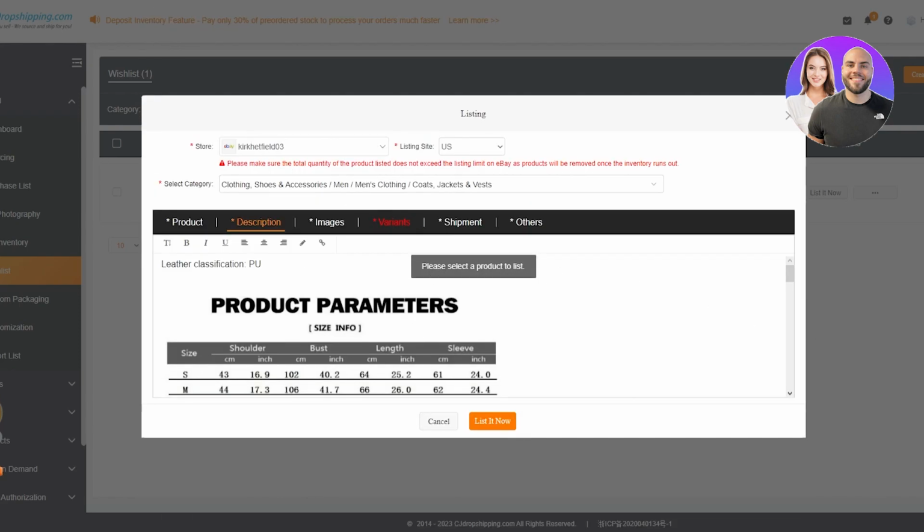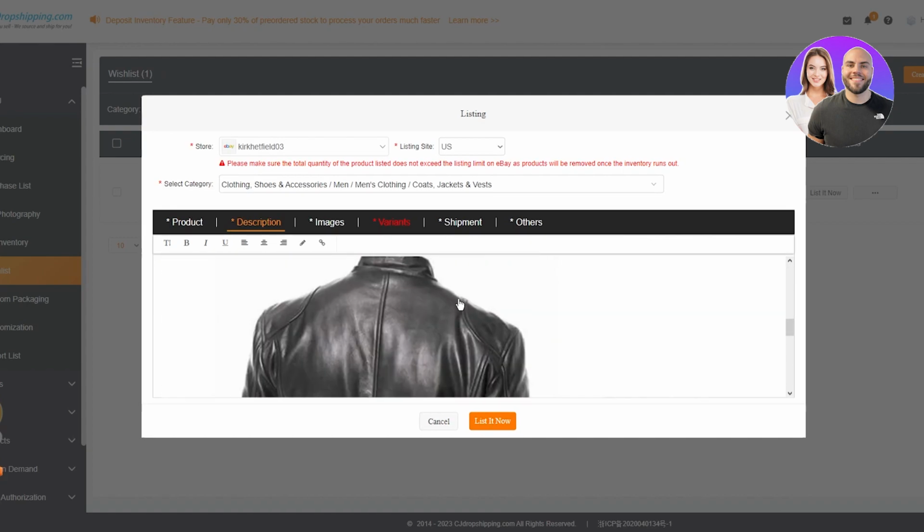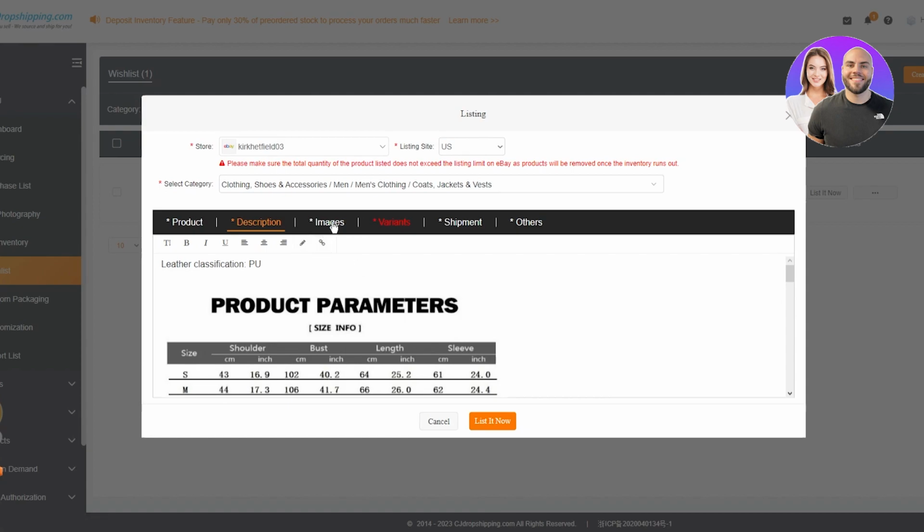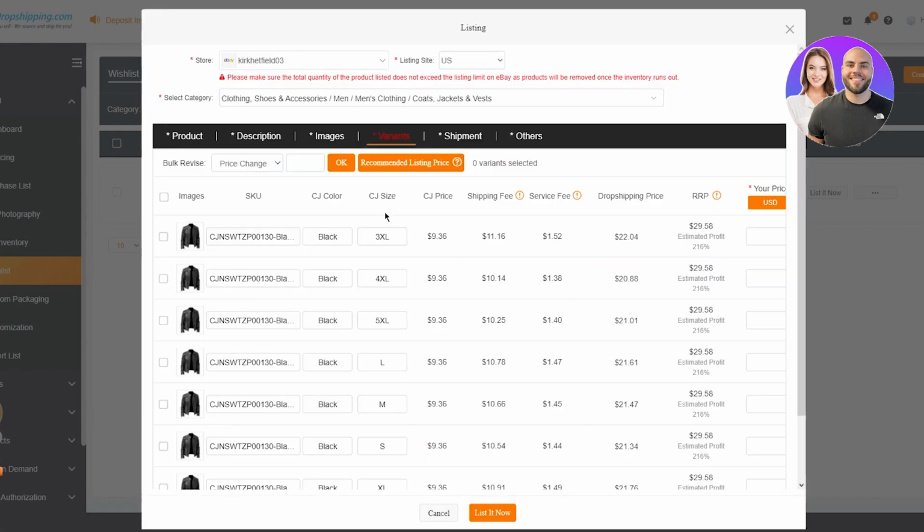Now it also brings you to the description and everything, and you can change the description. It already gives you a pre-made description off of CJ Dropshipping, but you can change it according to yourself if you want to. You can change the images. Now, here are the variants. This is where you're going to have to do a bit of rearranging. What do I mean by rearranging? CJ Dropshipping will basically give you tons and tons of variants because CJ Dropshipping doesn't know that you might have a limit on some stores.